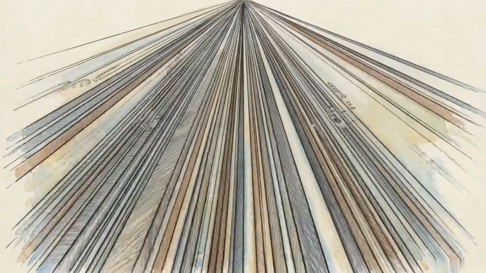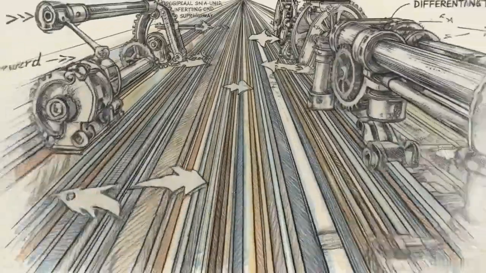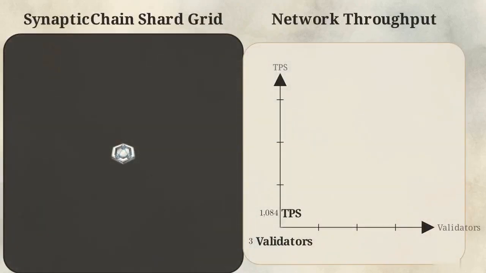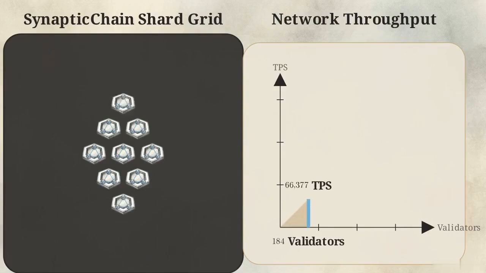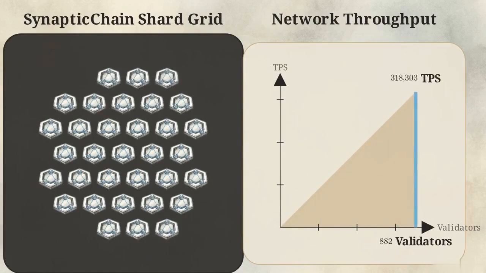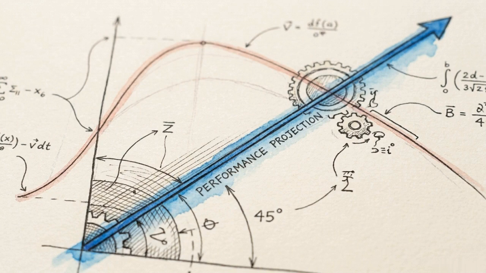By removing sequential dependencies from the execution path, speedup scales with the lane count, tempered only by a constant network overhead factor. This creates an exact linear extrapolation formula, adding 3 nodes to the network. Mathematically, moving from 3 validators to 1,000 validators pushes the network from 1,000 transactions per second to over 360,000. While traditional designs suffer from diminishing returns as validator counts rise, SynapticChain's use of deterministic sharding and DAG checkpointing allows execution throughput to scale linearly with network participation.